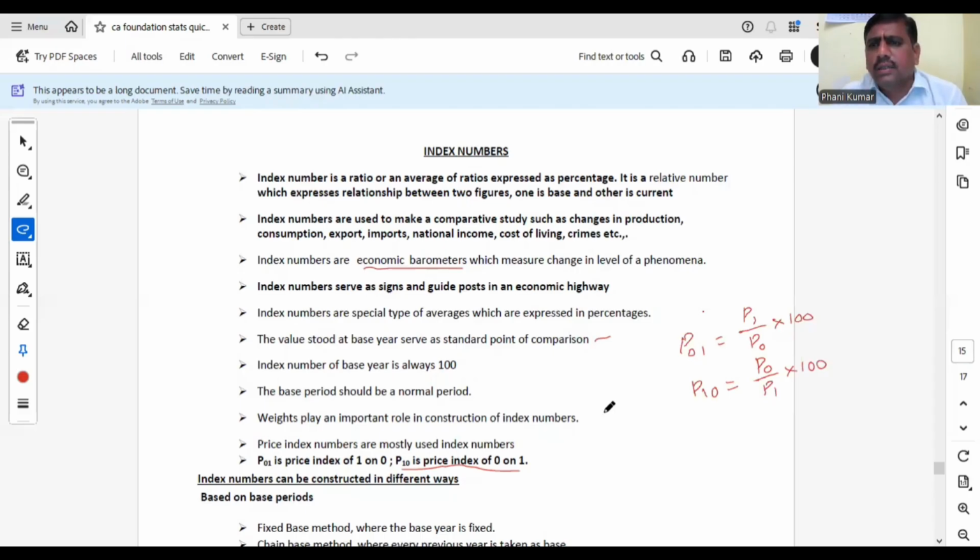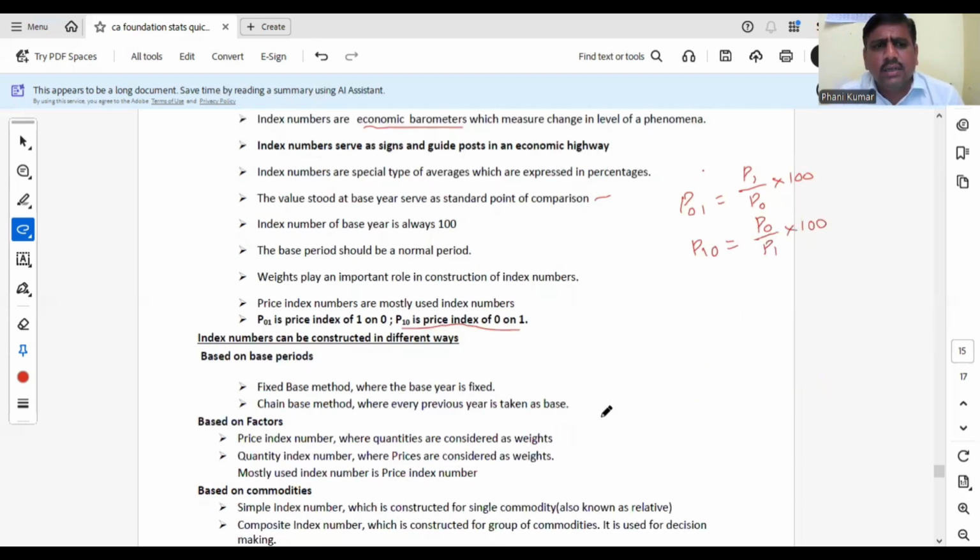Next, I am not discussing formulas here. Okay, index numbers, we have several formulas. Already we have discussed in formula marathon, and please go through the formulas. In index numbers, formulas are very much important. As per index number: Paasche index number, Bowley, Fisher, Marshall, Edgeworth, Walsh, Kelly, simple aggregate method, weighted aggregate method. Okay, please go through all the formulas. I'm discussing only the theory points which are important from the exam point of view.